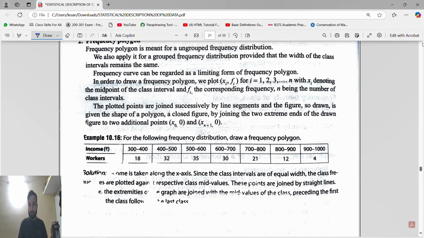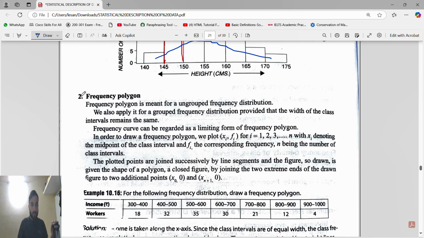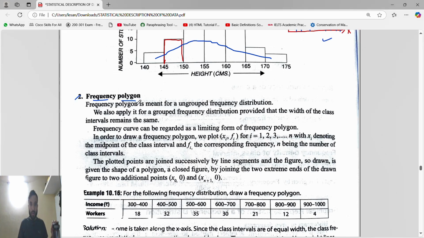Next is frequency polygon. See, frequency polygon is meant for an ungrouped frequency distribution. But we can also apply it for a grouped frequency distribution. What is the condition? Provided that the width of the class interval remains the same.